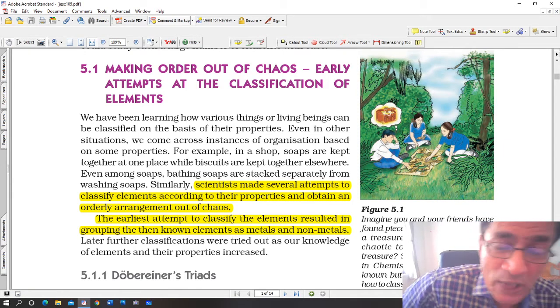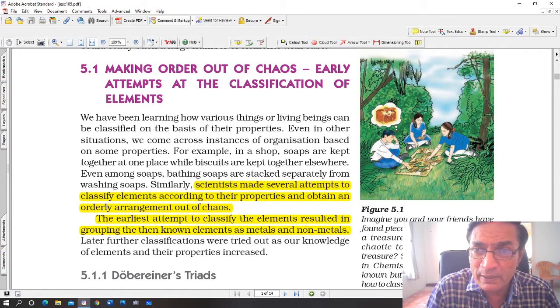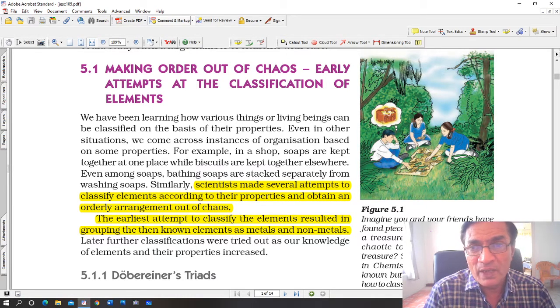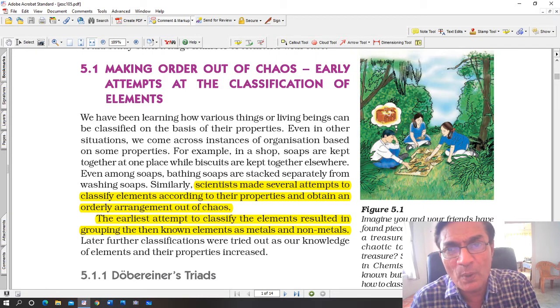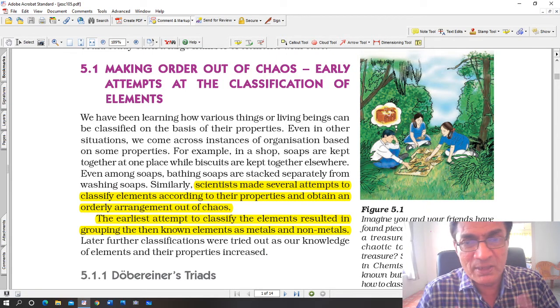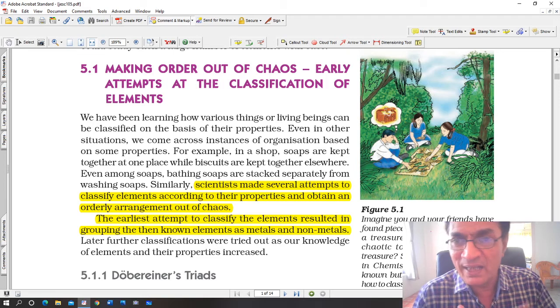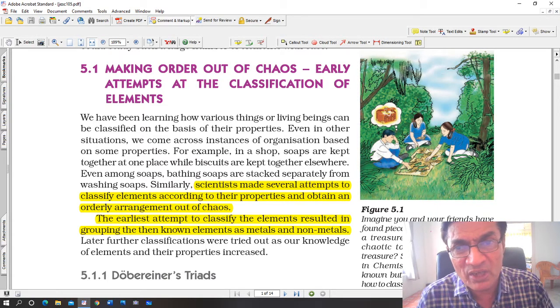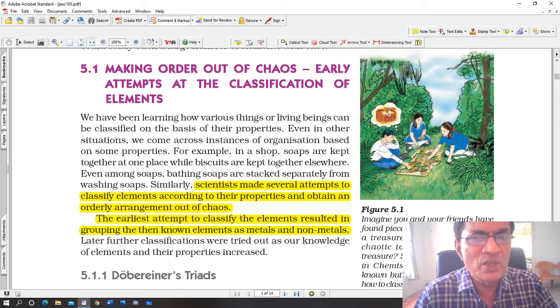For example, according to that classification, mercury is a liquid metal. Mercury may have been classified as a metal, but actually it's in a liquid state. So in other words, certain properties of metals may overlap with the properties of non-metals. Similarly, most non-metals are either gases or solids at room temperature, but bromine is a liquid at room temperature. It's a non-metal. So there are always exceptions, and because of these exceptions, the classification of elements into metals and non-metals is okay, but to some extent only. There are certain limitations.